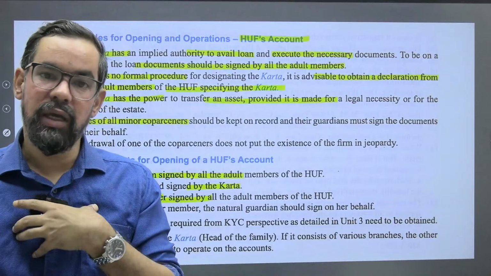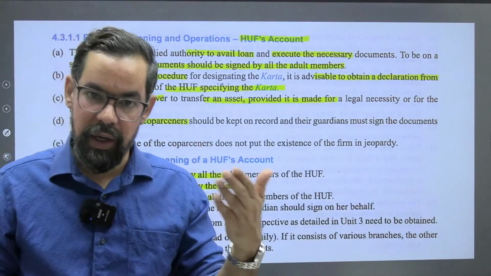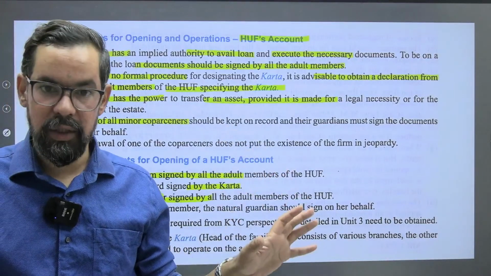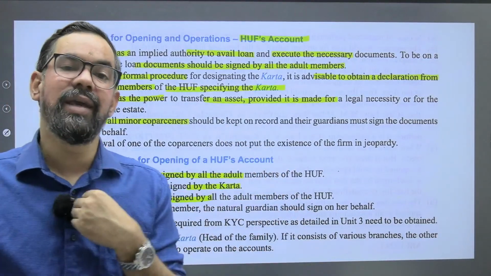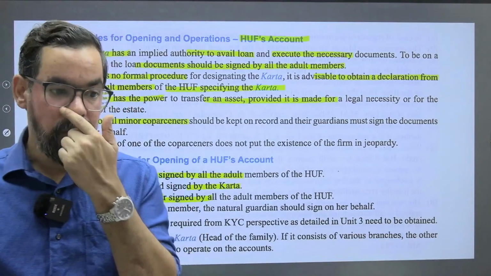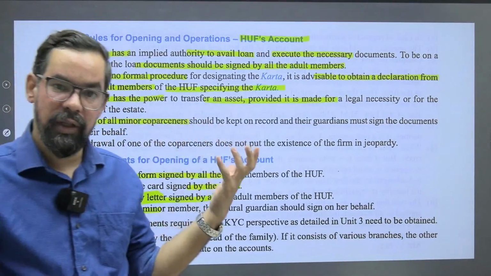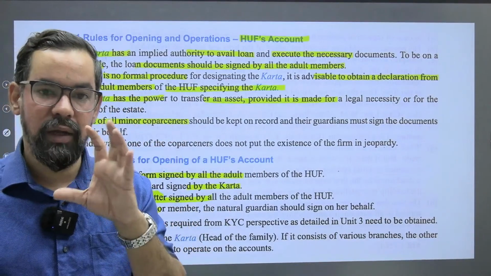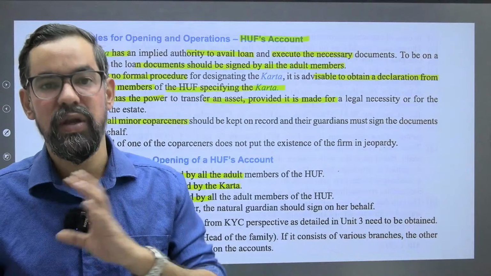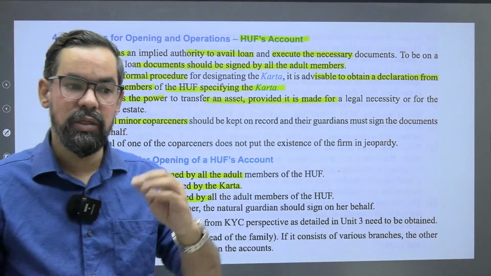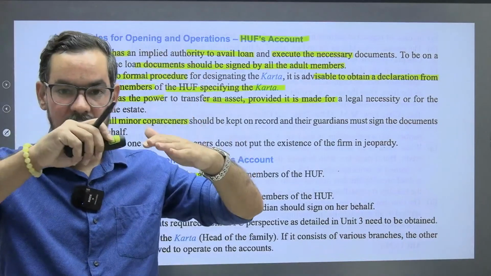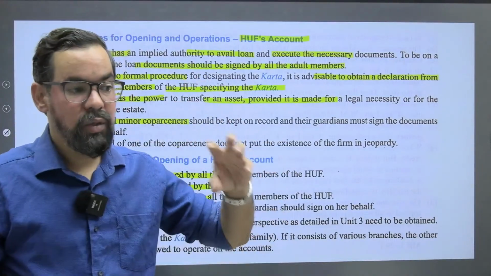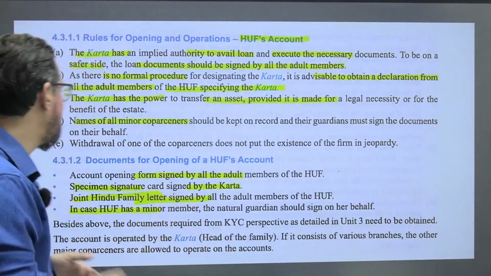So in the case of adult members, we will require signatures from all the adult members of that particular family. But in the case of minors, what provision do we have? The signatures from their guardians. Let's say in a joint family we have, suppose, 25 members, like your grandfathers, then 3 or 5 children, then their children. In that particular case, how will you handle this?